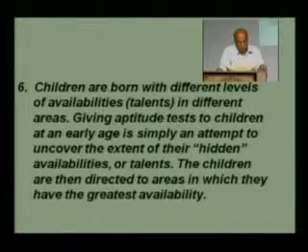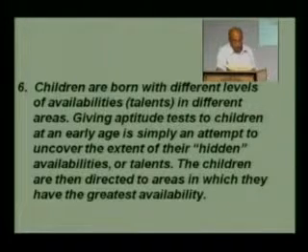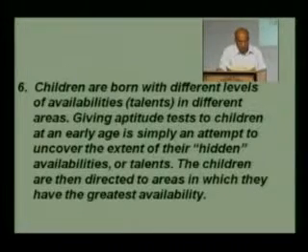Children are born with different levels of availabilities in different areas. Giving aptitude tests to children at an early age is simply an attempt to uncover the extent of their hidden availabilities or talents. The children are then directed to areas in which they have the greatest availability.